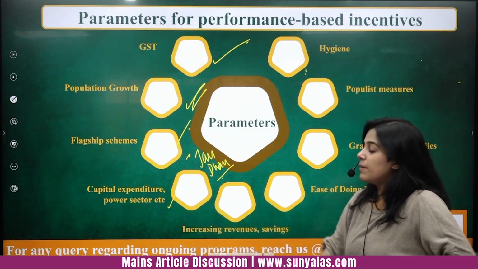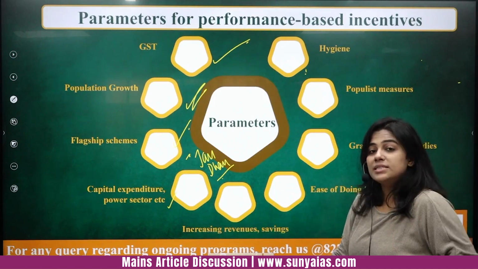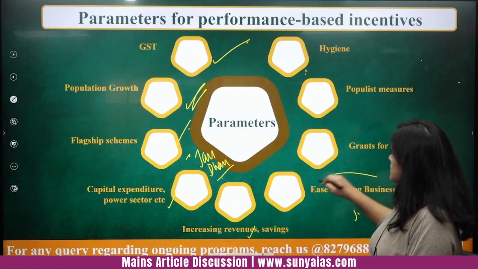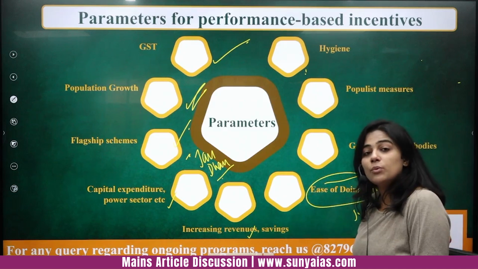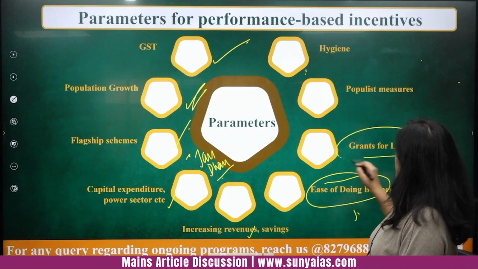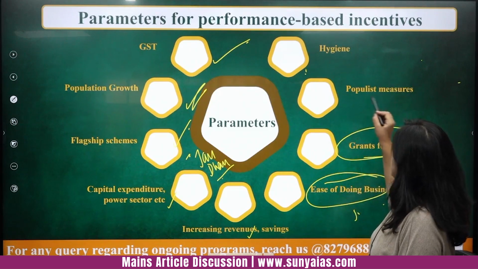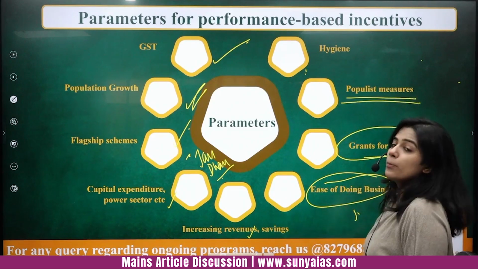Then capital expenditure, power sector reforms, this is one basis. Increasing revenue and savings is one basis. Whether the state has worked on ease of doing business, whether grants for local bodies have been given accordingly, and how they should be given, whether there are too many populist measures.